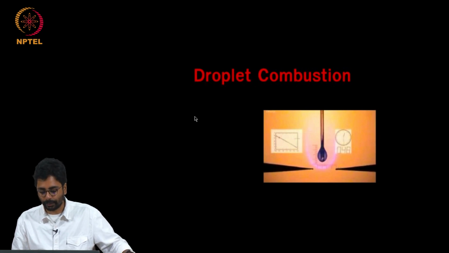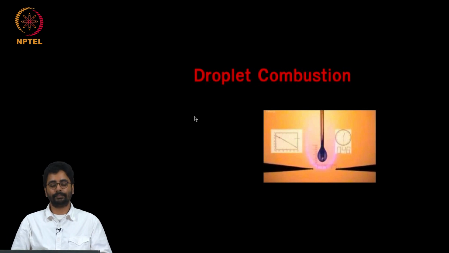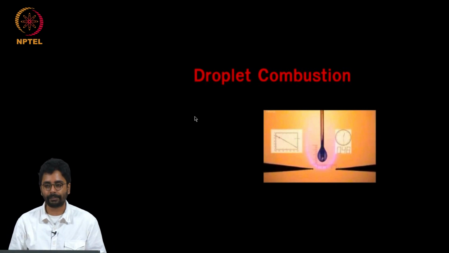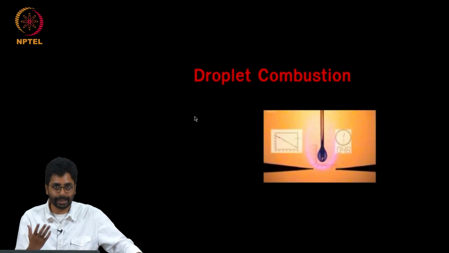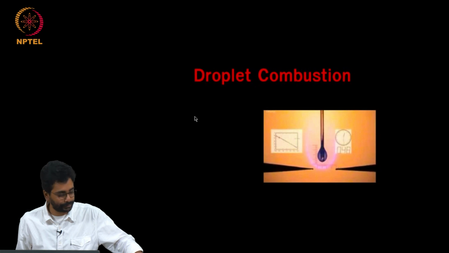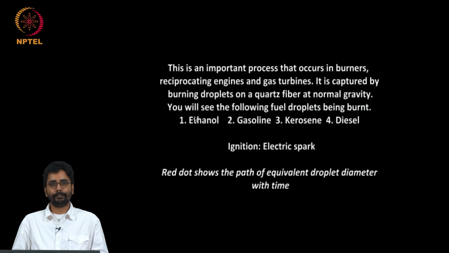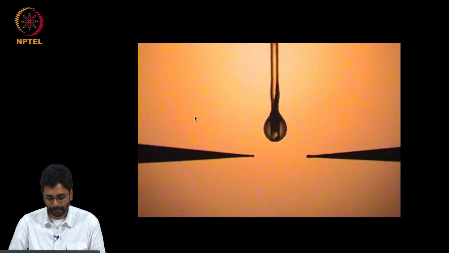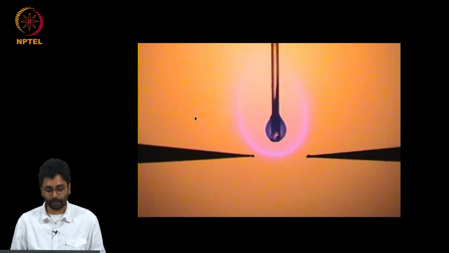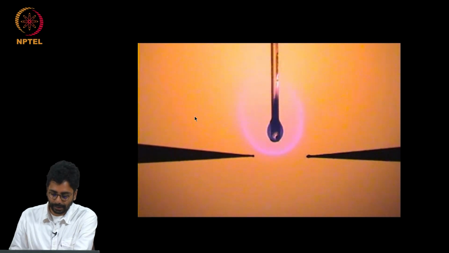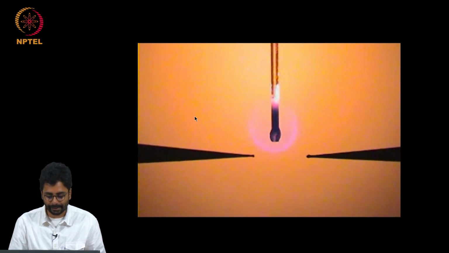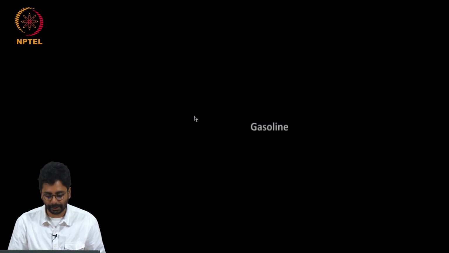So, what I thought was I used a picture from the droplet combustion video to bring out the idea of equilibrium versus rate controlled processes in combustion. Maybe I'll start by showing you a video of droplet combustion. This is the video from which that picture was taken. There's also audio, good. I think you can clearly see the flame in this case, along with the droplet.